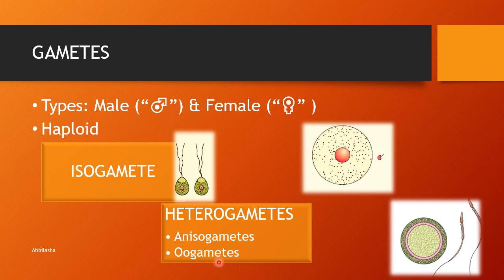This condition is known as oogametes. So I have three conditions: isogametes and heterogametes. Heterogametes can be anisogametes, in which the male and female gametes are different but do not have any specific features, and oogametes, where there are specific features.